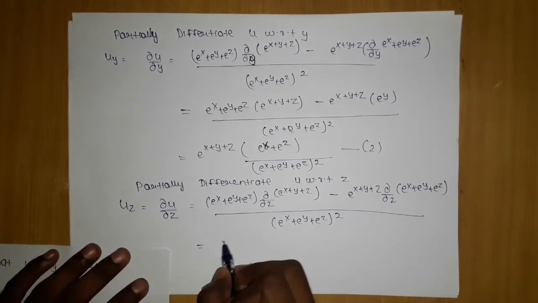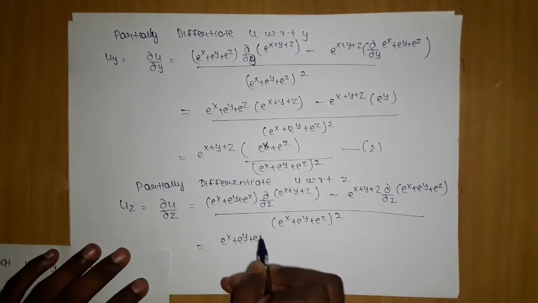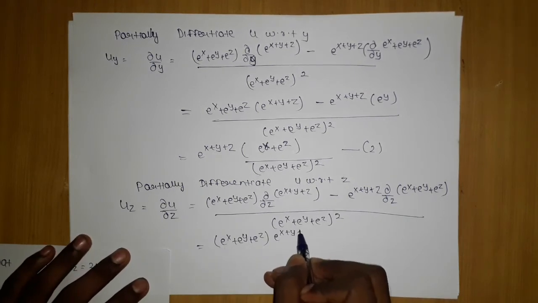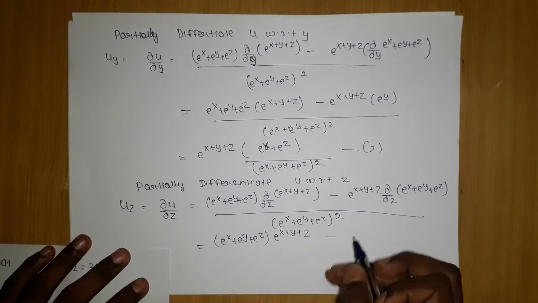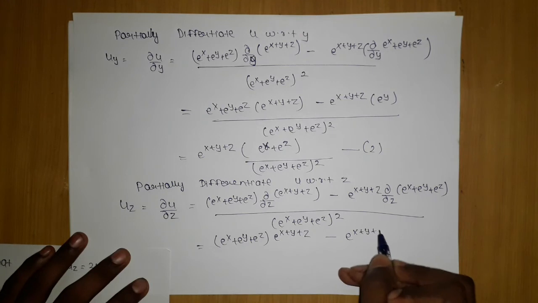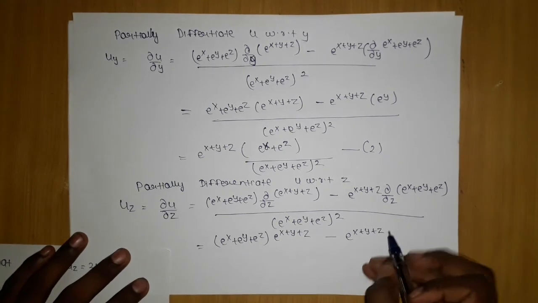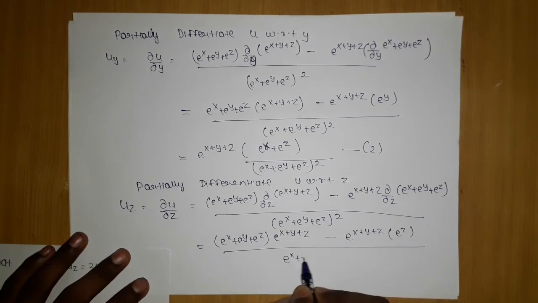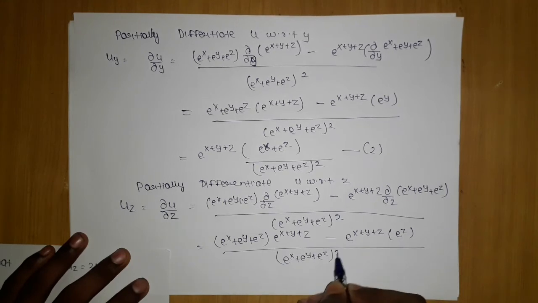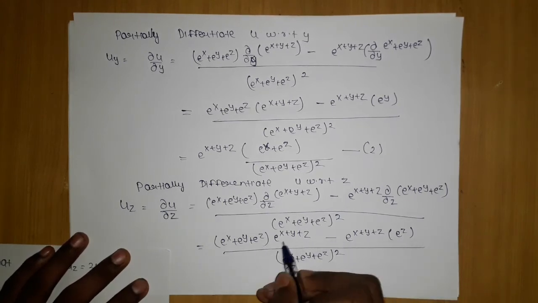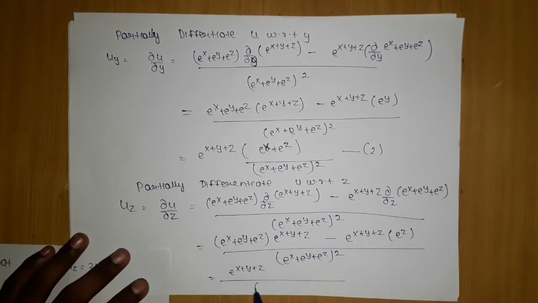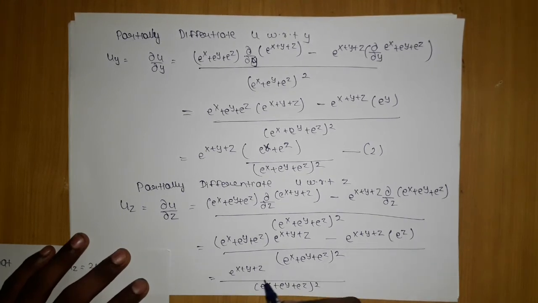If I solve it further, what we have left here is e^z. The rest will get cancelled out. Now we will take this common and this will cancel out. Finally we will be left with the whole square.